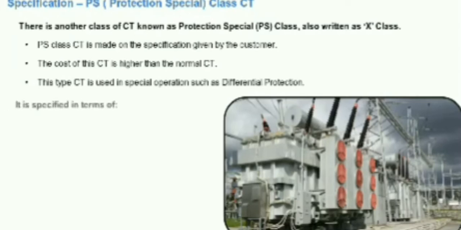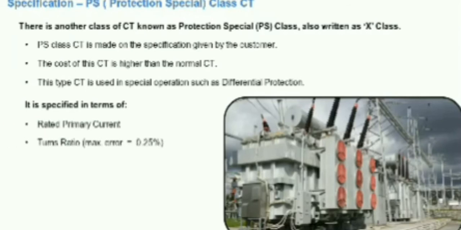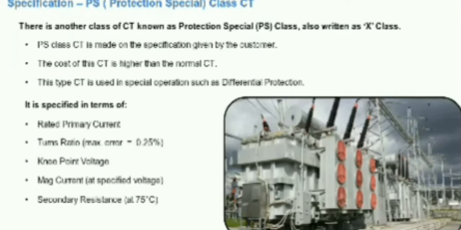It is specified in terms of rated primary current, turns ratio, maximum error equal to 0.25%, knee point voltage, MAC current at specified voltage and secondary resistance at 75 degrees Celsius.